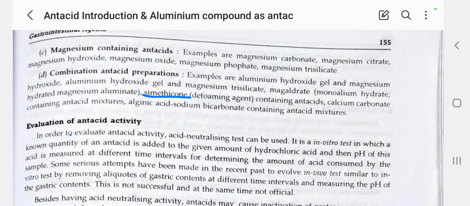I think this session will help you to understand the classification: first one systemic or absorbable, second one non-systemic or non-absorbable, aluminum containing antacid, magnesium containing antacid, and calcium containing antacid, and combination antacid preparations.